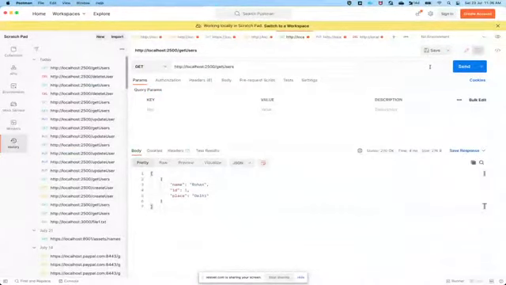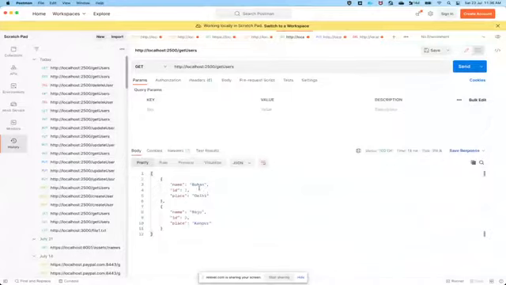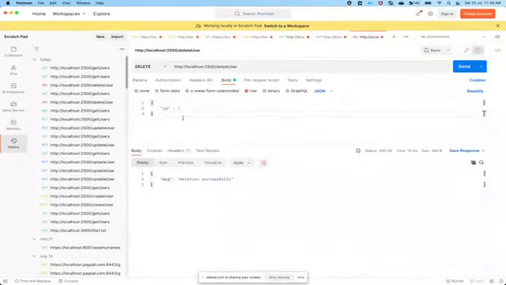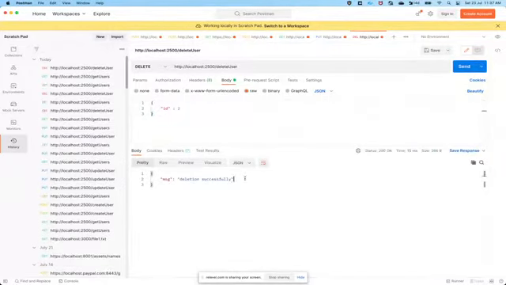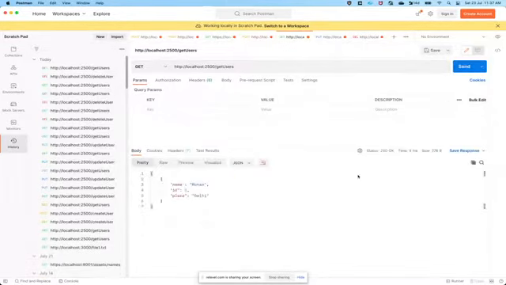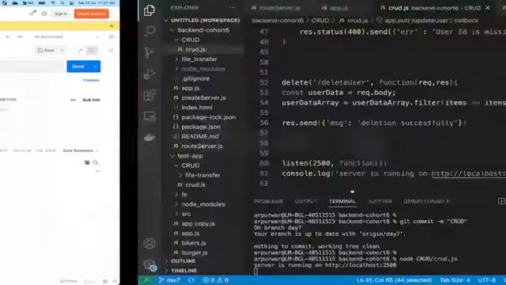पहले क्या हुआ जब हमने गेट यूजर्स को कॉल किया, अभी देखो हमारे पास दो रिकॉर्ड्स आ रहे हैं, रोहन और राजू. Right now we will delete the Raju one. So we'll go there, we'll pass the Raju ID, and we'll click on send. We can see deletion successfully. Now if we come back to the get API and click send again, you can see the Raju got deleted.